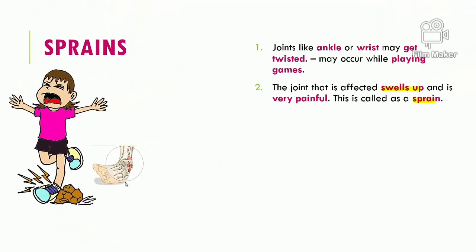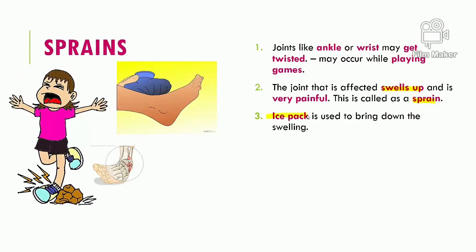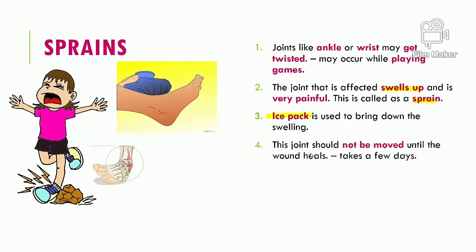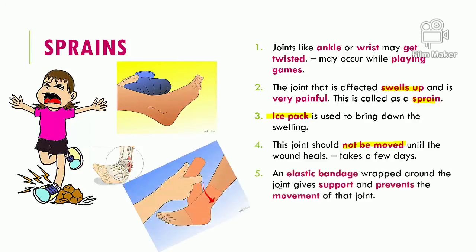Now how do you treat a sprain? You keep an ice pack so that the swelling reduces, and this joint should not be moved until the wound heals, and the healing process takes a few days. Now sprains, you can get them anywhere. You can get it in your neck, your back, your ankles, wrist, any joints can get sprained. And to ease out the pain, we wrap an elastic bandage around the injured area so that we support that area and prevent excess movement of that area. So this is about sprains.